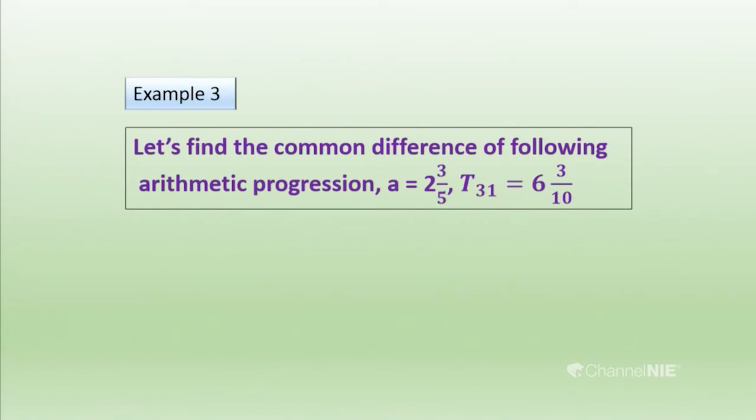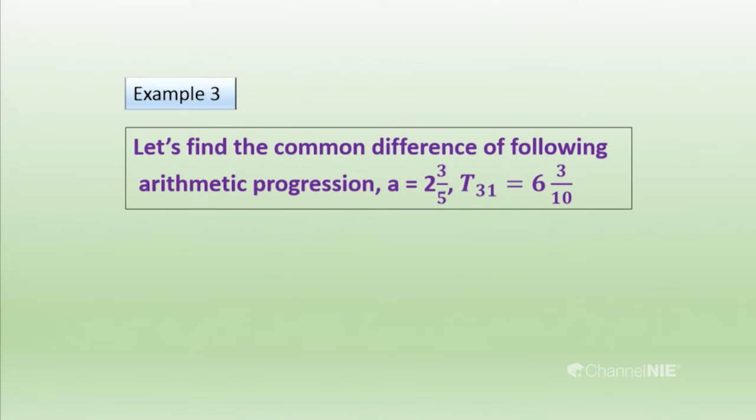So a is the first term. The first term is equal to 2 and 3/5. And the 31st term, T31, is 6 and 3/10. Here I have taken a fractional example. We have to find the common difference, D. Then we think, how do we do that? What are the given things here? The first term was given and T31 is also given.